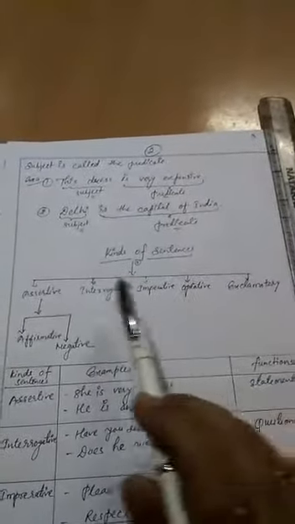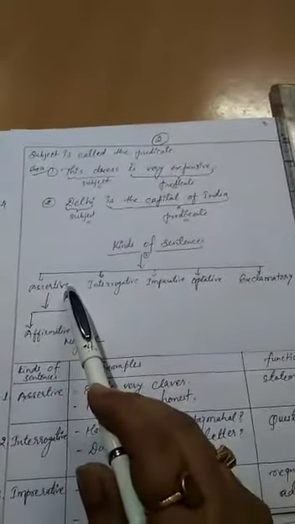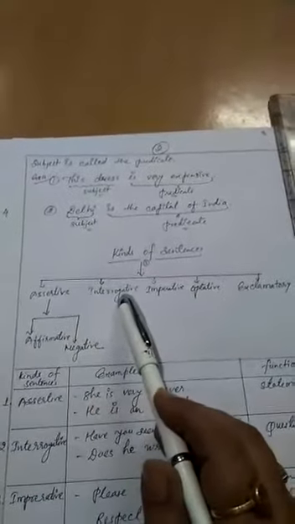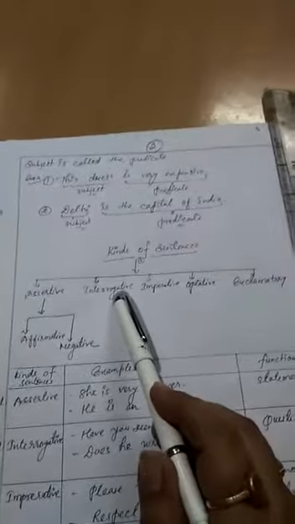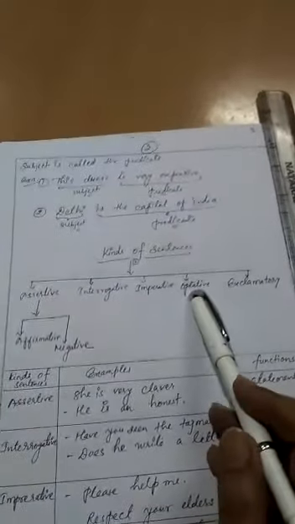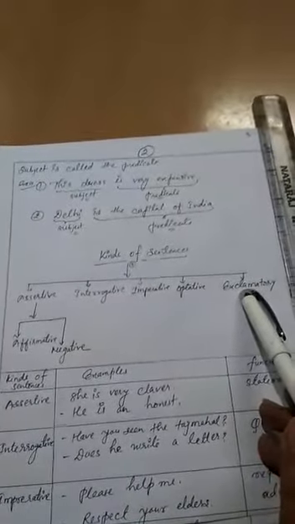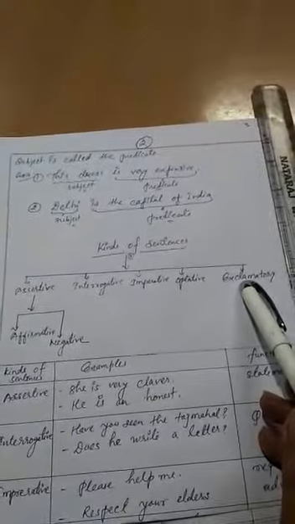Repeat after me. Kinds of sentences are 5 types. First is assertive, second is interrogative, third is imperative, fourth is optative, and last one is exclamatory. Okay, you learn about that.